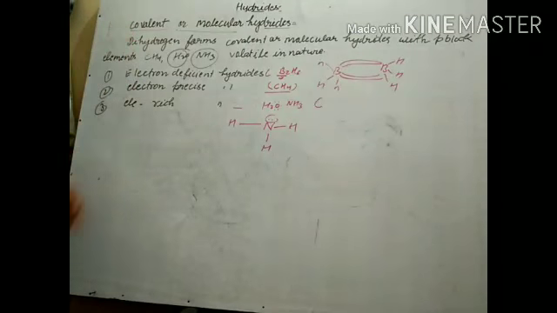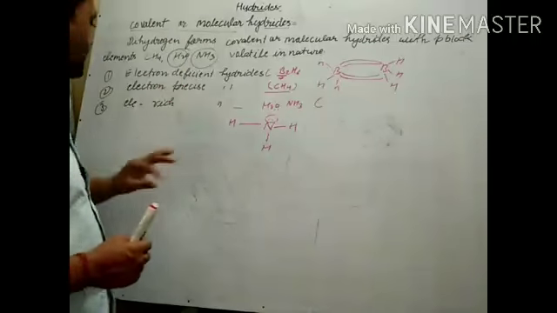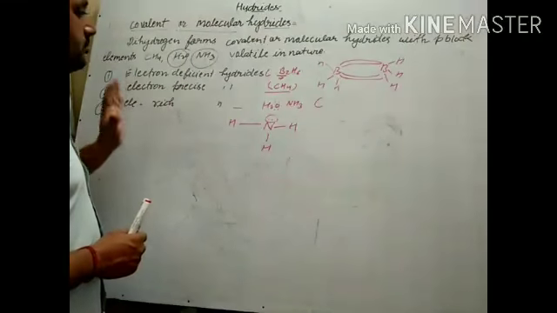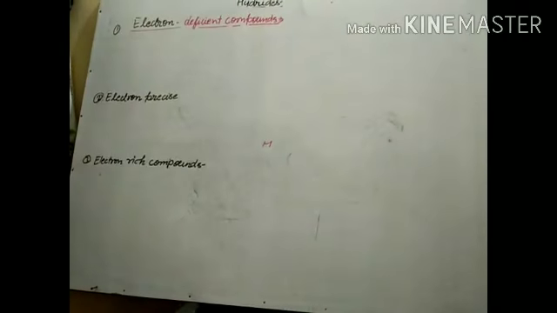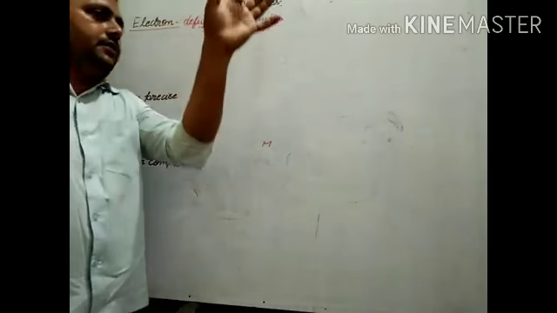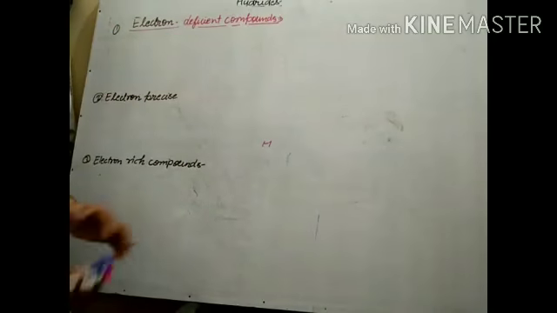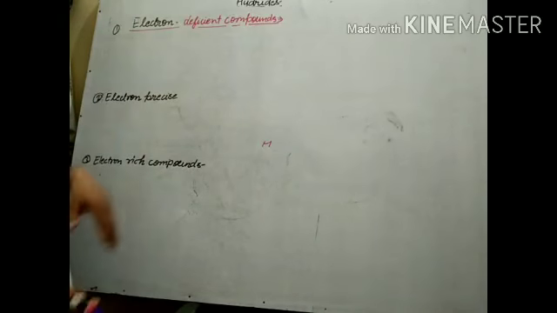So covalent or molecular hydrides are classified into three categories. First is electron deficient hydrides, second is electron precise, and third is electron rich compounds. One by one we will discuss. So here we will see electron deficient compounds. These are the hydrides of metals and non-metals maybe.